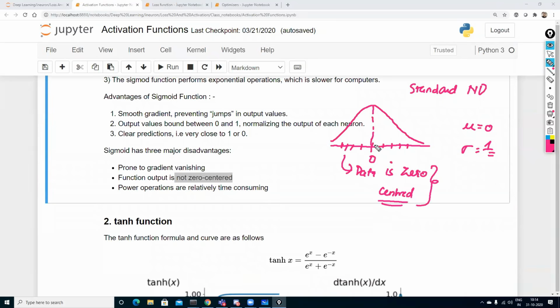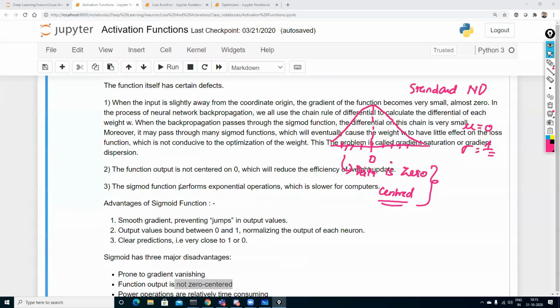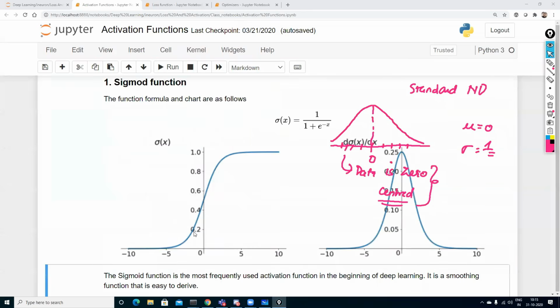Suppose my data is present with a mean equal to 0 and standard deviation equal to 1, or it may be some other small number. You will see that most of our data will be either positive or negative, but it will always be in this specific region, which is centered towards 0. But if I go and see this particular sigmoid function, it is obviously not centered towards 0, right?